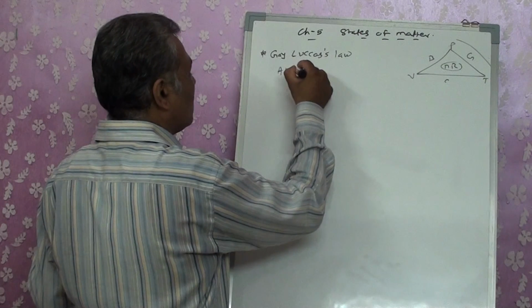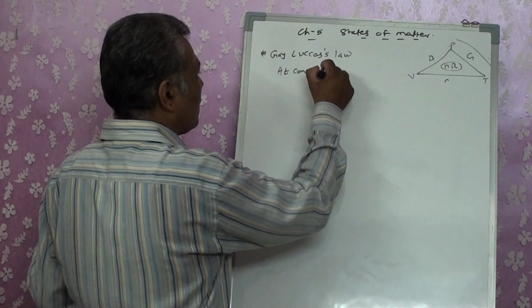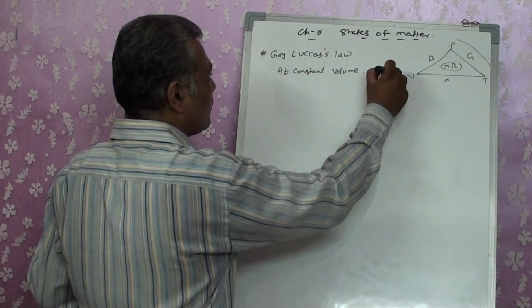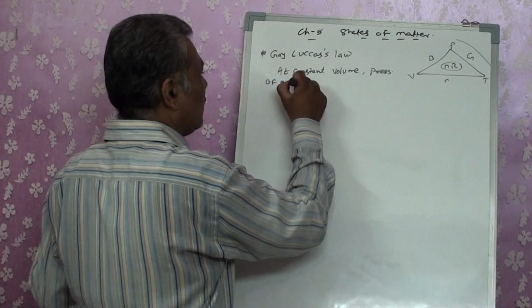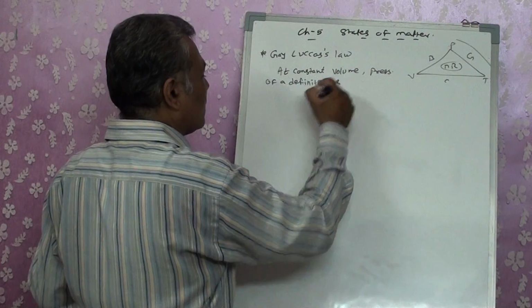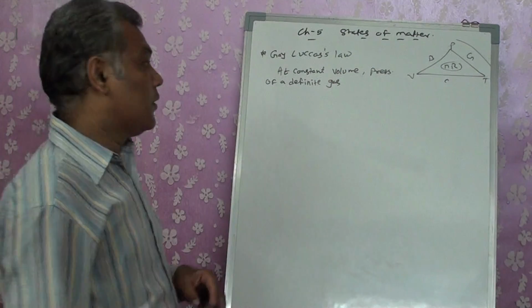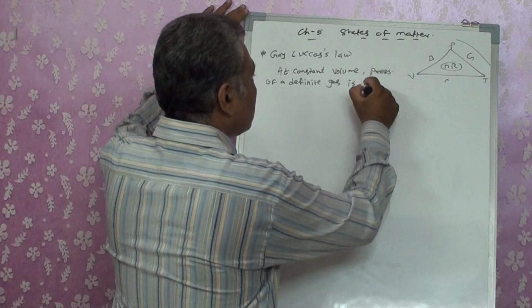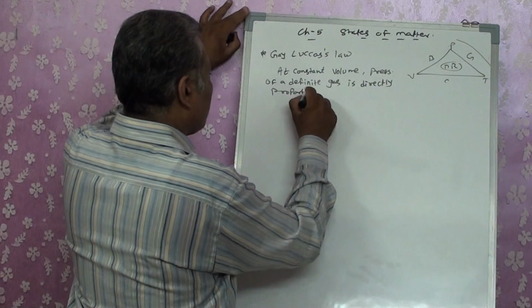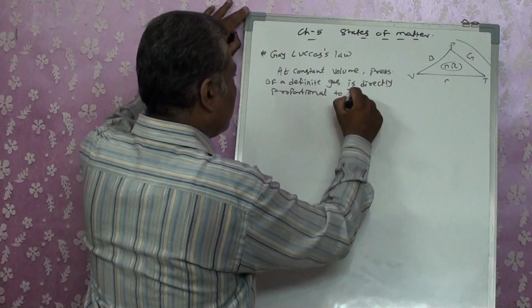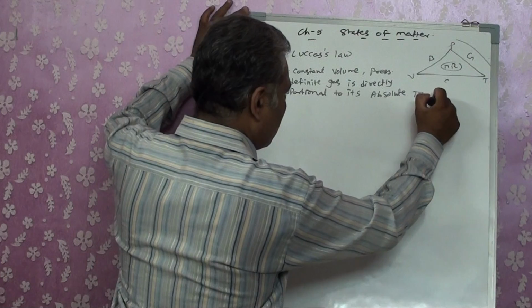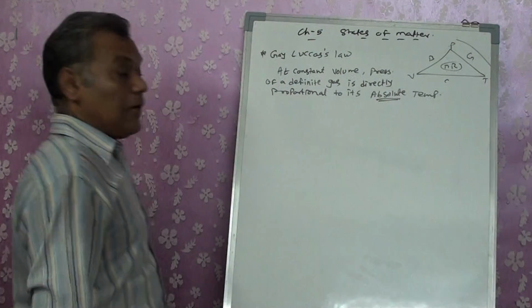At constant volume, pressure of a definite gas is directly proportional to its absolute temperature.